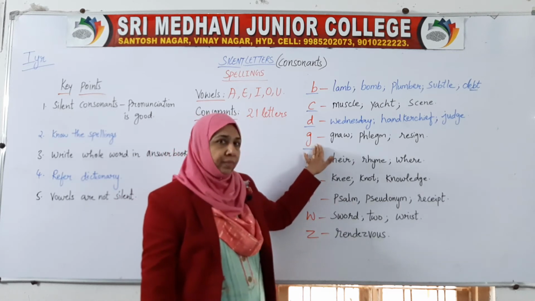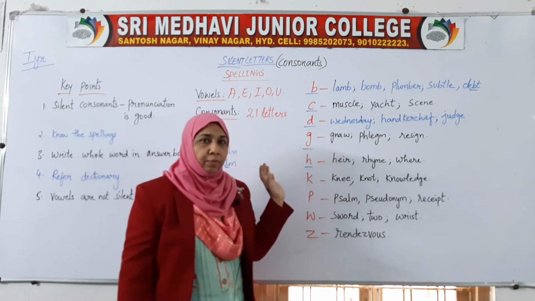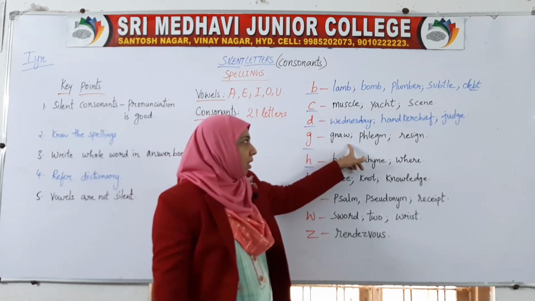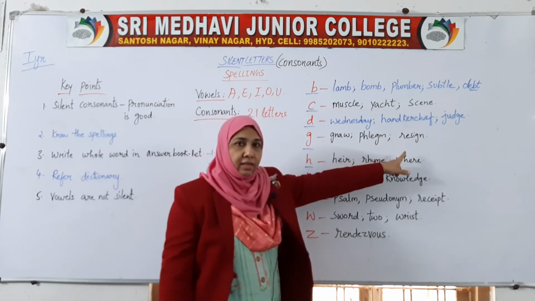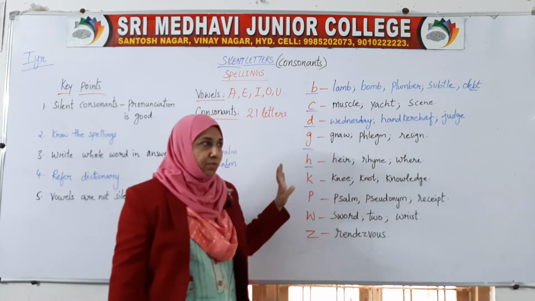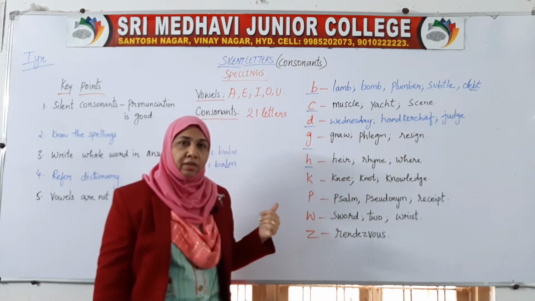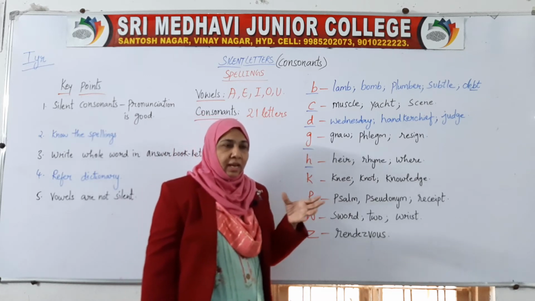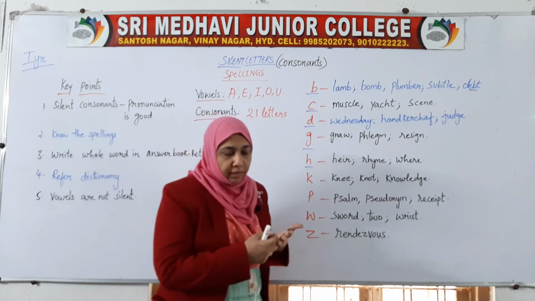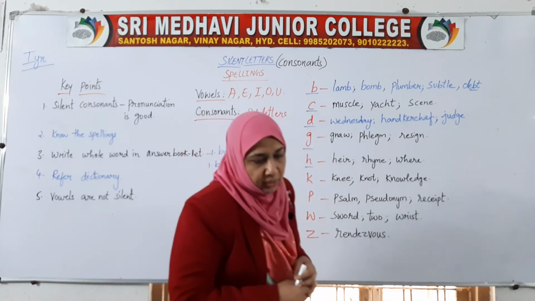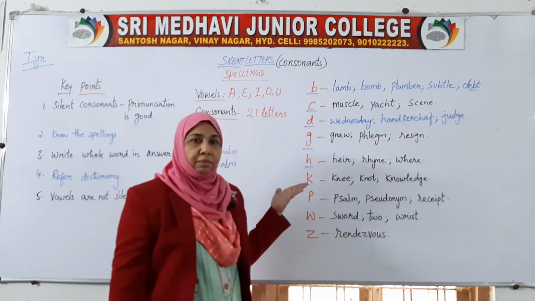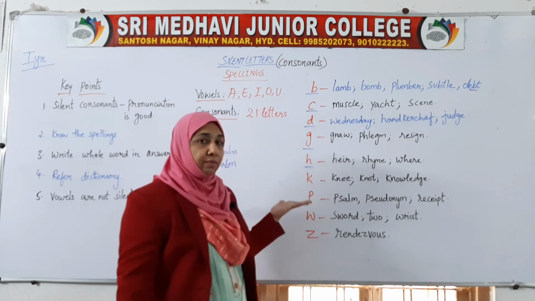Next, G, where G is not pronounced. G does not have a sound, that is the silent G. No, phlegm, resign. No, phlegm and resign. So many words are given in your reader. Those are very eye-openers if you read them out. On, I think, page number 256 somewhere you can find these things. Just take out the silent letters, and you can get an idea where you were wrong and where you were right.